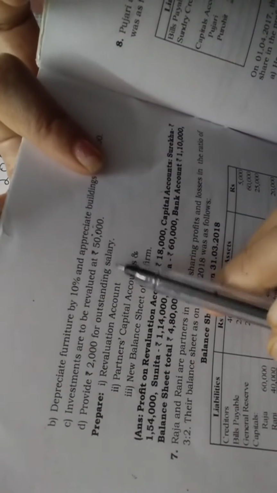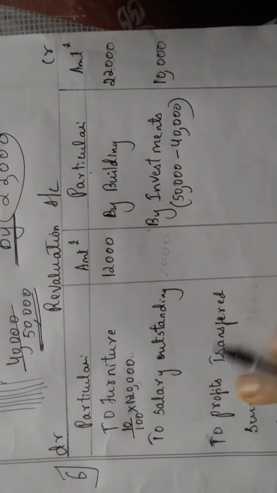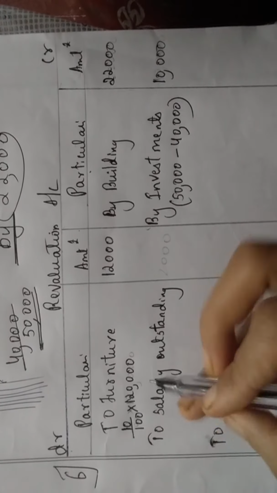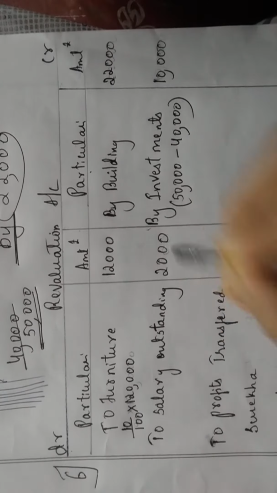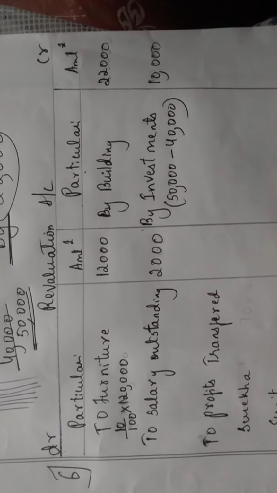Now students, what they are telling? Provide 2,000 for outstanding salary. Outstanding salary is your expense. Outstanding ಅಂದ್ರೆ ee salary ನೀವು employees ಗೆ pay ಮಾಡಬೇಕು. ಅದು ಖರ್ಚು ನಿಮ್ದು. It's your expense. So to salary outstanding amount how much, students? Yes, 2,000.